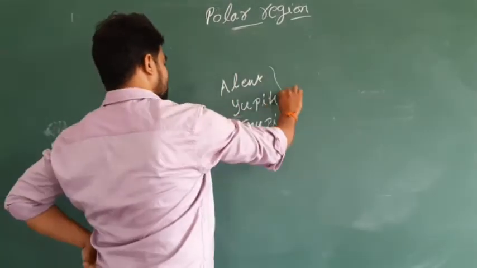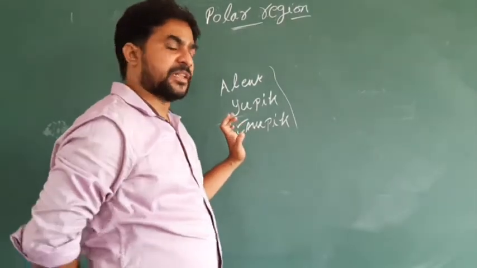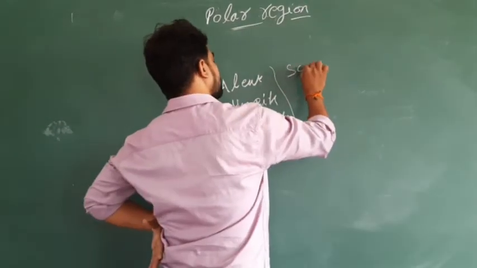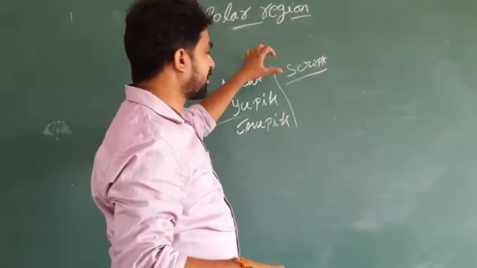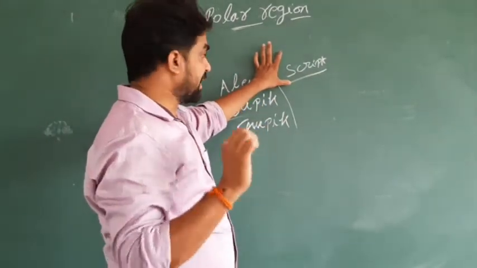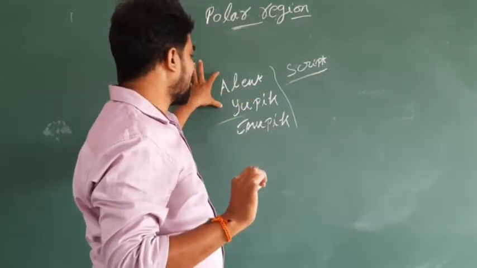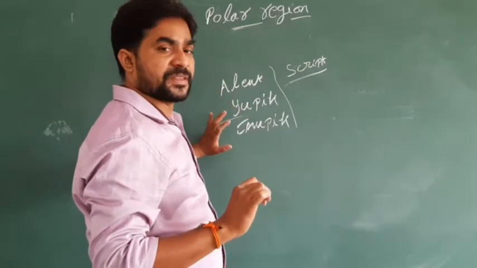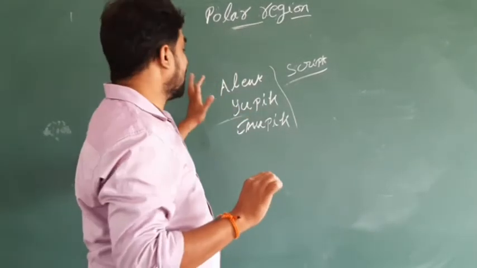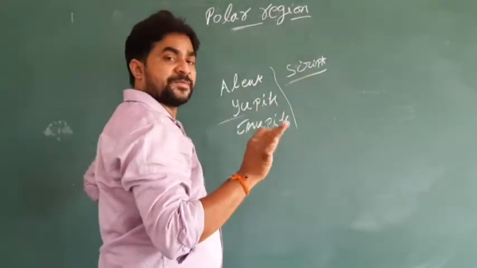These are called languages, and these languages don't have a script. Script means what I am writing with English letters. The English language has a script. So this is Aleut, this is Yupik, this is Inupiq. These are three different types of languages, and they don't have a script, but they